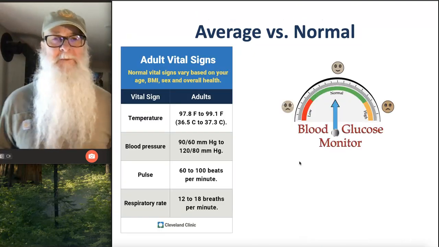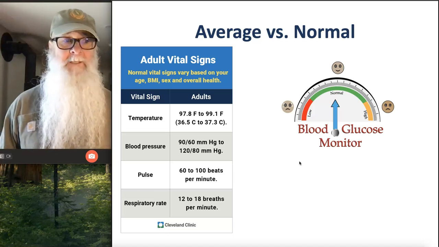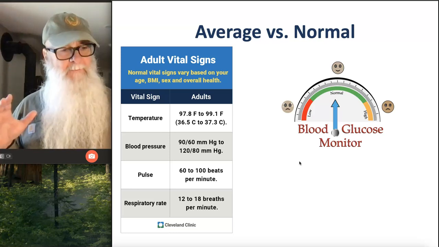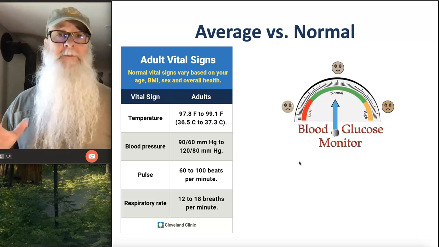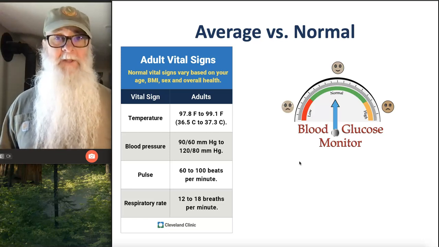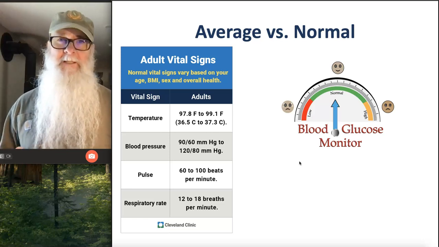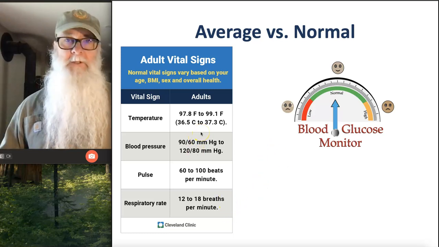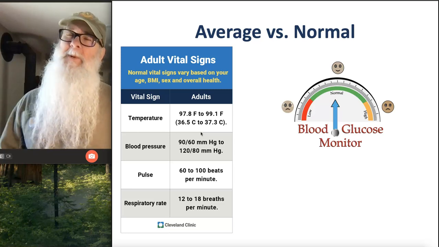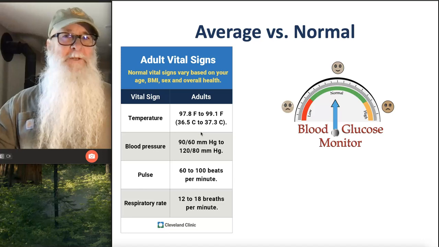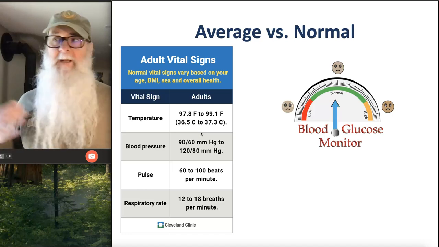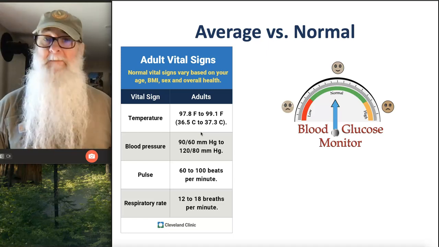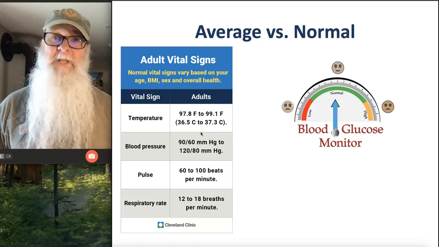I think about this as it relates to human health, because that's where it's really going to be of concern to us. We have these metrics that we use to measure a person's health, and there's a range that we say is normal. Think about temperature, for example. We think, well, 98.6 is the normal temperature for a human being. But there's a range there. You could run cold like me. Whenever I check my body temperature, I'm somewhere in that 97 range. But other people are going to run a little hotter, and they're going to be up in the 99 range. But it doesn't necessarily mean that they're abnormal.